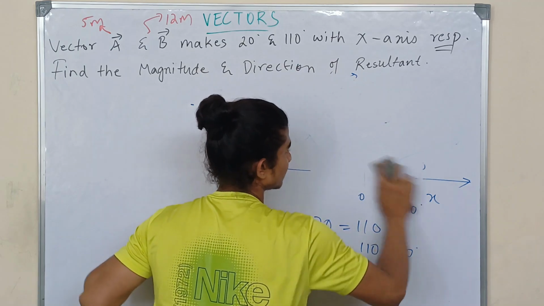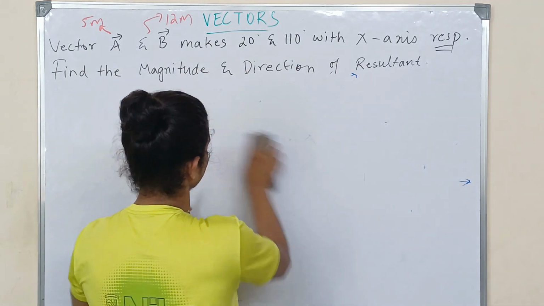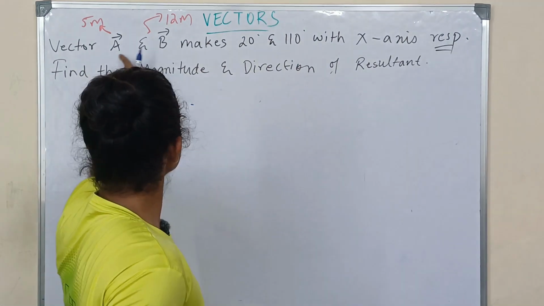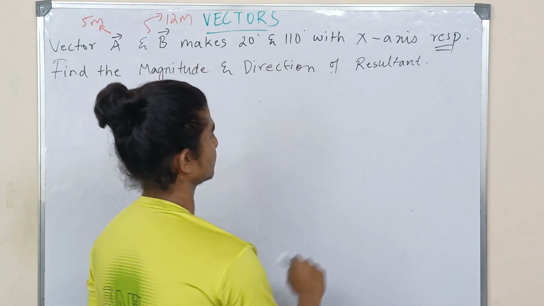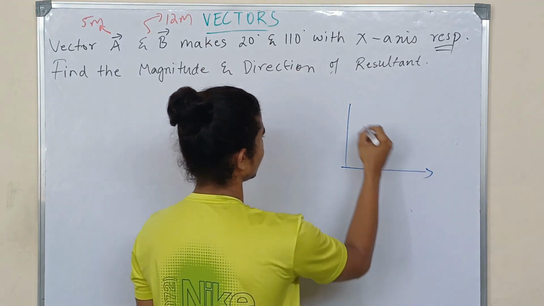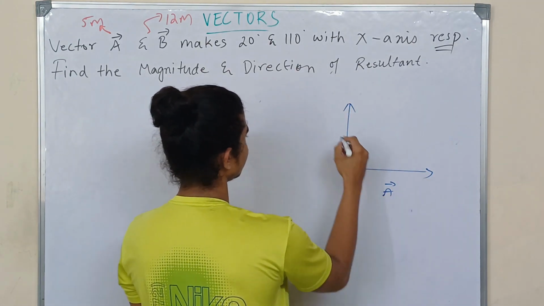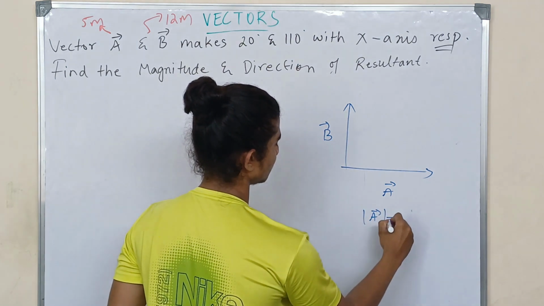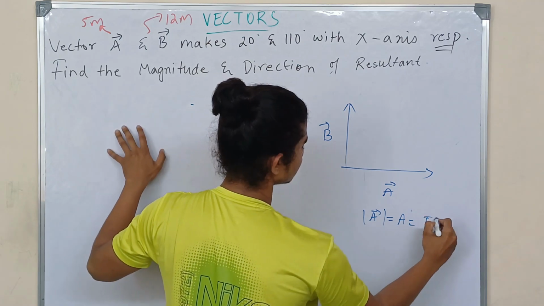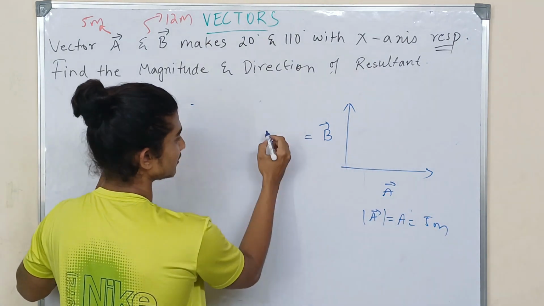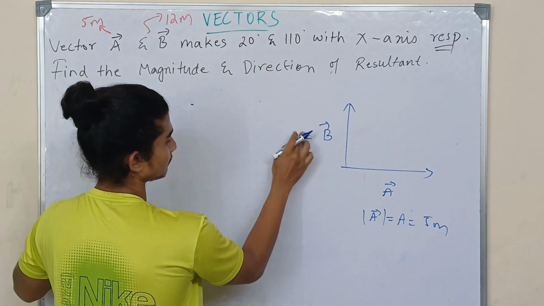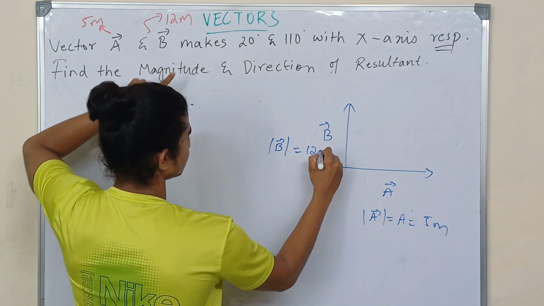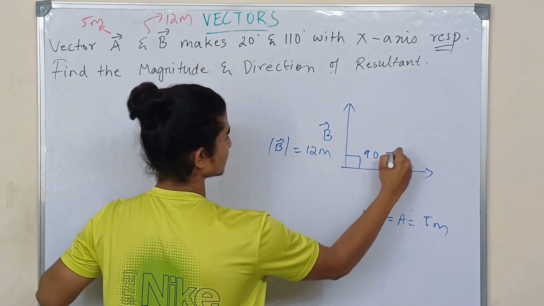Okay, I'm going to erase this and write the better diagram. We found out the angle between these two vectors is 90, so it is going to be somewhat like this. This is my vector A, this is my vector B. The magnitude of A is 5 meters, whereas the magnitude of B is 12 meters. Now the angle is 90 degrees, which is theta.